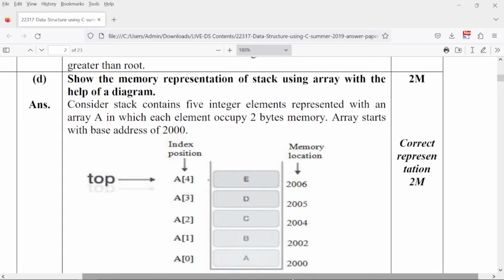Okay, and here they have put memory locations. So what are these memory locations?